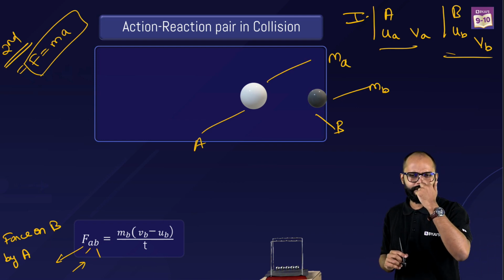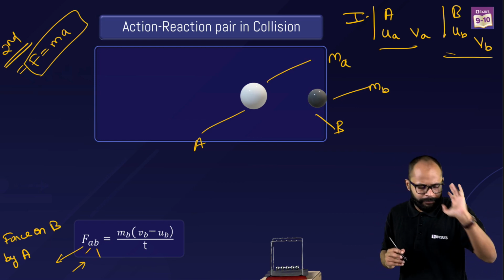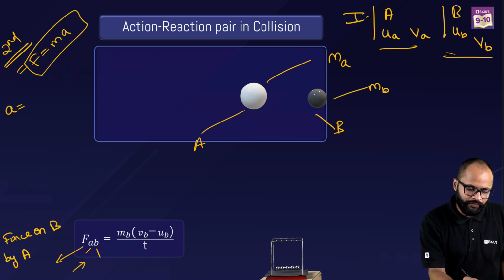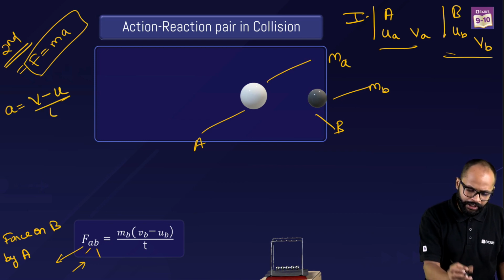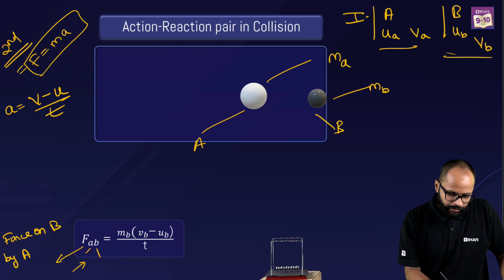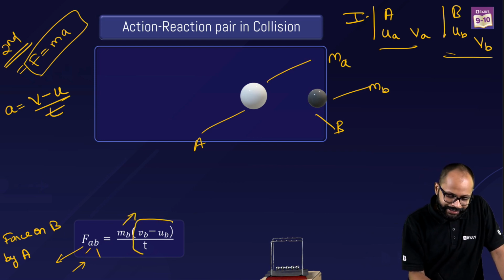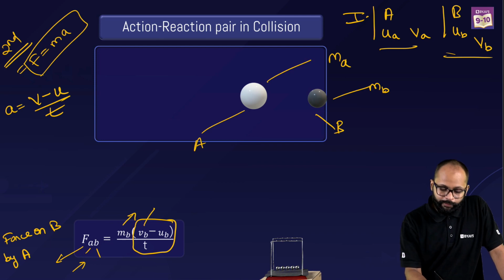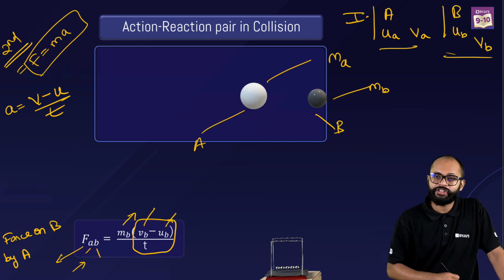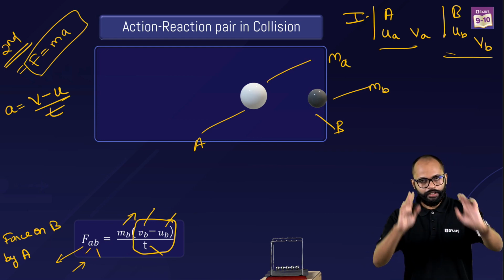Alright, sir, what is acceleration? It is the rate of change of velocity. Matlab, what is acceleration? Acceleration is final velocity minus initial velocity upon time taken. True. Now let's see. Mass of ball B, this is the mass. This value is acceleration, right? Final velocity of ball B minus initial velocity of ball B upon the time taken. So got it.